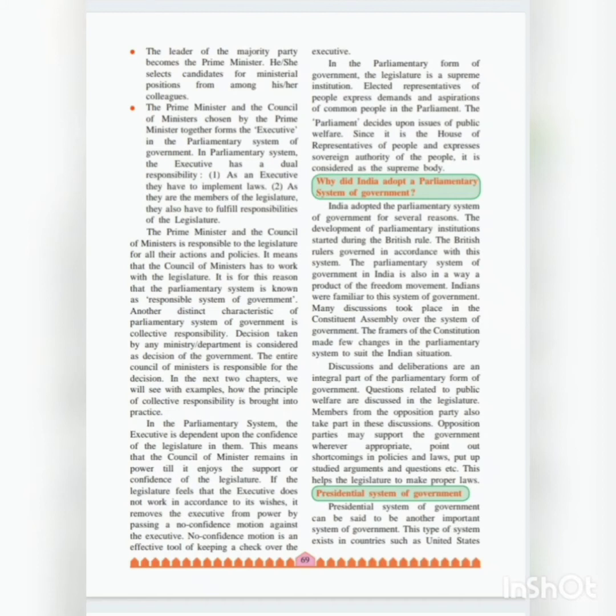In the parliamentary form of government, the legislature is the supreme institution. So here who is the supreme institution? The legislature. Elected representatives of the people express the demands and aspirations of common people in the parliament. Here elected representatives of the people means the Lok Sabha members, who are elected by the people, so they express the demands of the people in the parliament.